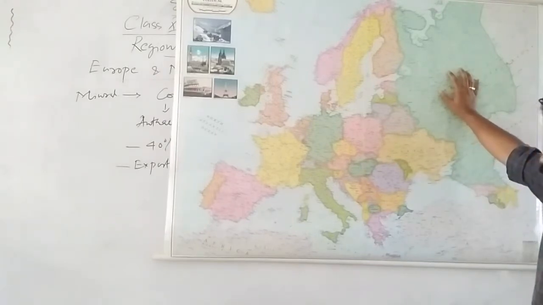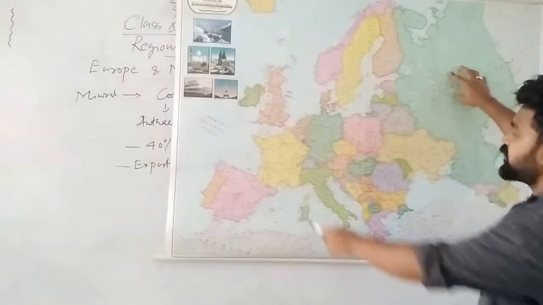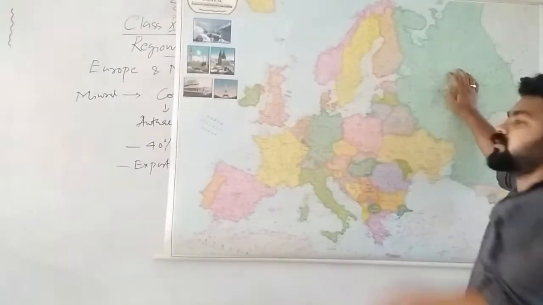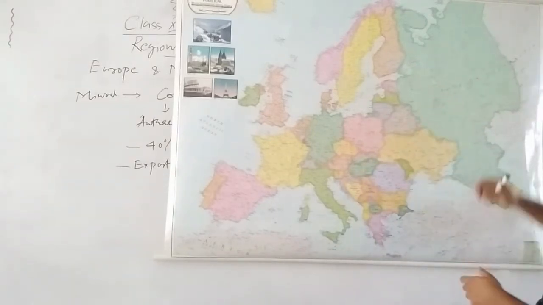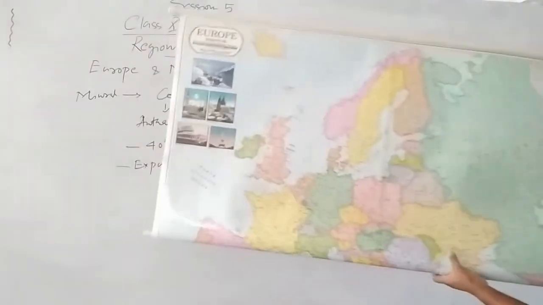Okay. So only regarding this, and the climate: this part is influenced by the Mediterranean climate, this part is influenced by the subpolar climate, and this whole part is influenced by the taiga and the tundra climate. So this was only regarding the physiographic division of Europe. Okay, we will see what the different population structures are in Europe.